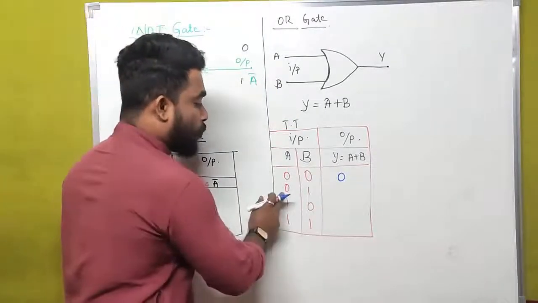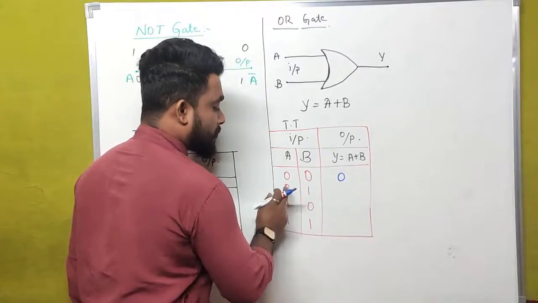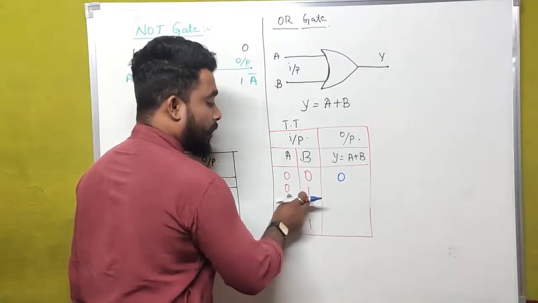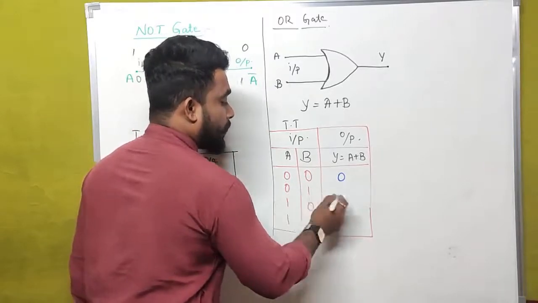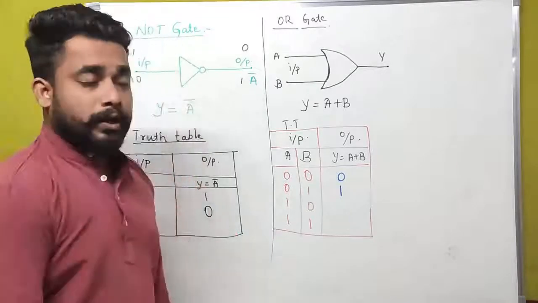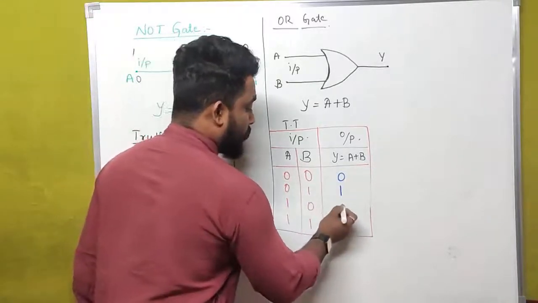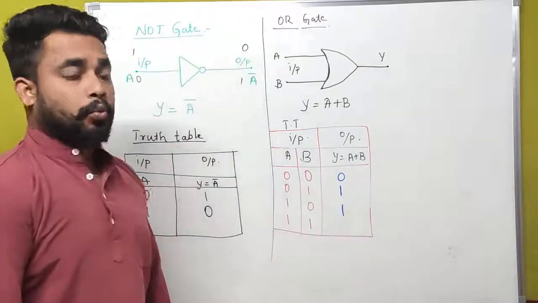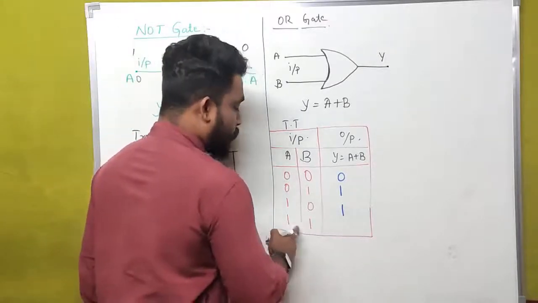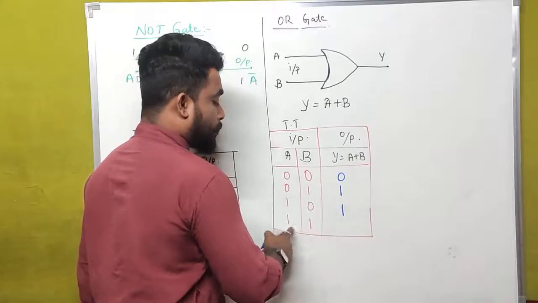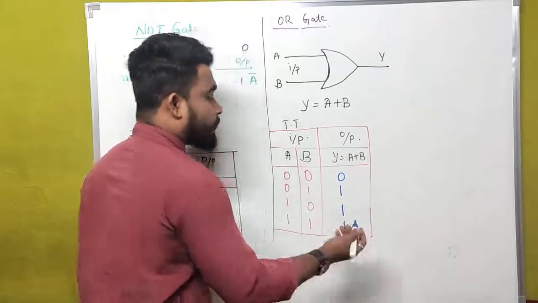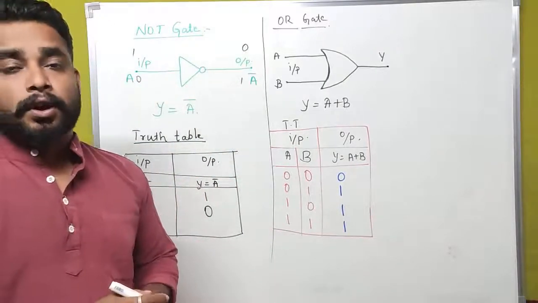If any one of the inputs is high, here we have 0 and here we have 1, that means the output should be 1. And here we have 1 and here we have 0, that is why it is also 1. And here we have two inputs in high state, that's why the output is also high.